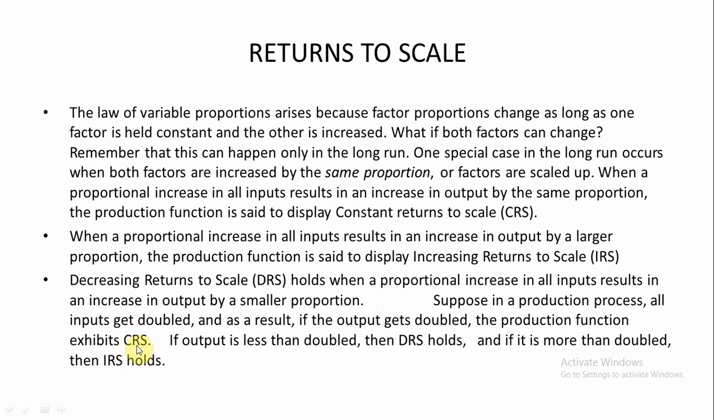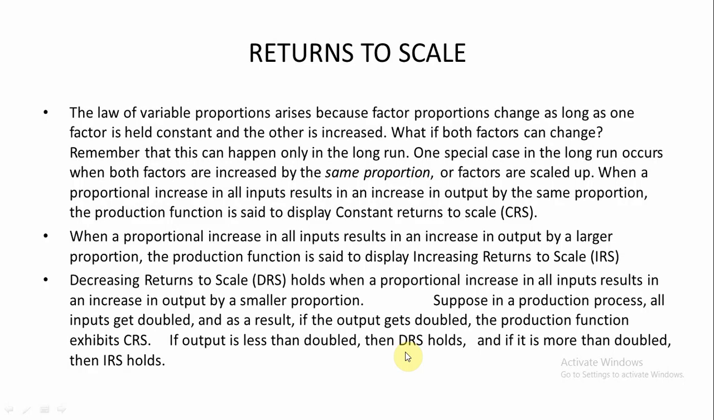But when the output is less than doubled, then it is diminishing returns to scale. That means you double the inputs, but output is less than double. Then it is diminishing or decreasing returns to scale. Then if the output becomes more than double by doubling the inputs, it is known as increasing returns to scale.